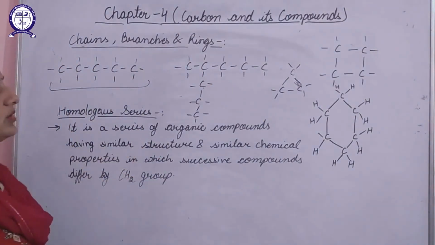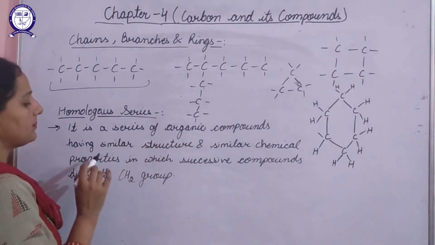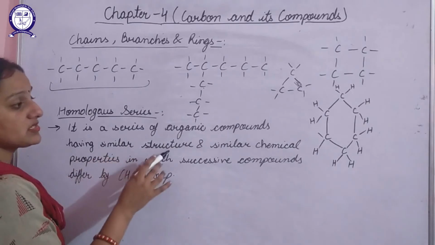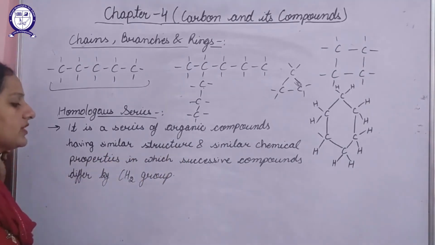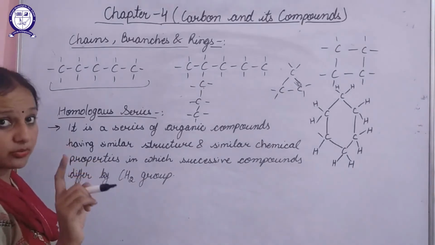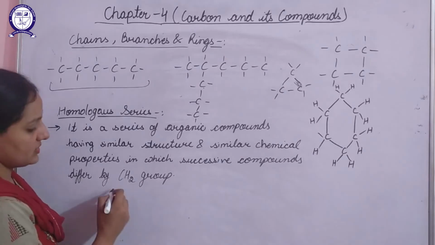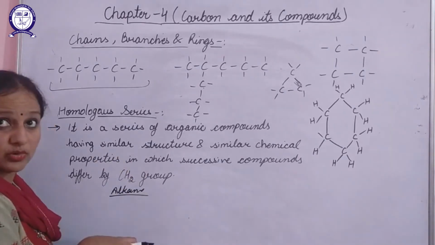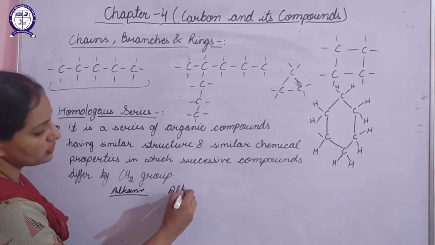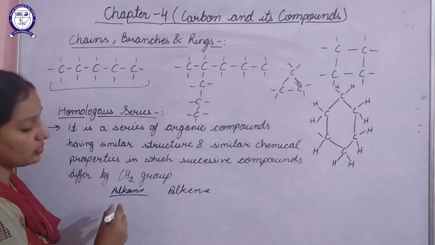Next one is homologous series. A homologous series is a series of organic compounds which show similar structure and similar chemical properties, in which successive compounds differ by only a CH2 group. We have studied alkanes, alkenes and alkynes. Alkanes will show their own homologous series, alkenes will show theirs, and alkynes will also show their own.